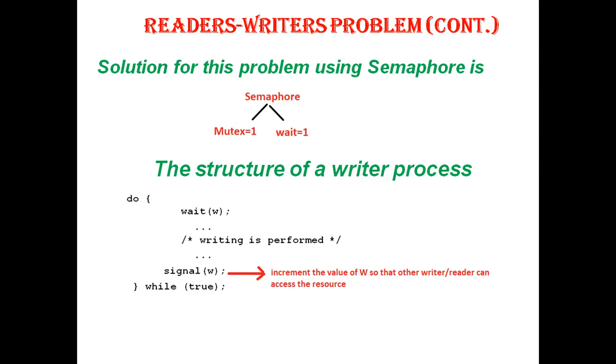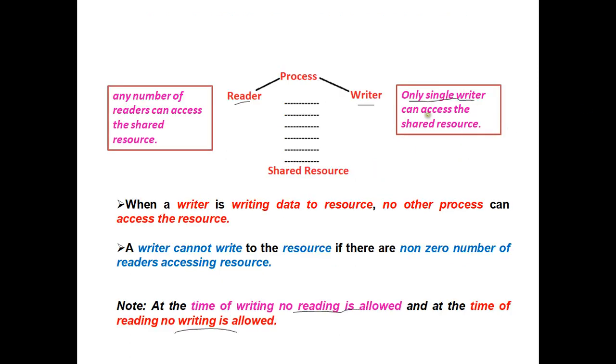And here initially both the variables, that is, semaphores, are initialized to 1. Semaphore mutex equal to 1, semaphore wait equal to 1. Then how does my writer process look like? It tells that only a single writer, I repeat, only a single writer can access the shared resource.